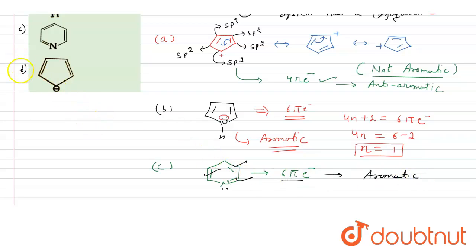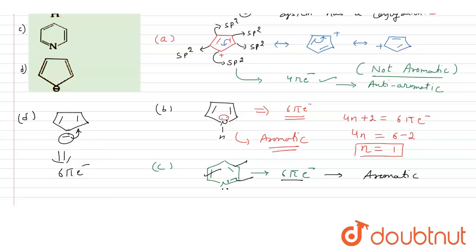And if I talk about option D, that is this compound. Here it is a negative ion, and there is a double bond. But this lone pair is involved in conjugation. That means all the compound is planar, and there is a conjugation also. And there are also 6 pi electrons. So this negative charge is involved in the conjugation. That means it is counted as a pi electron.